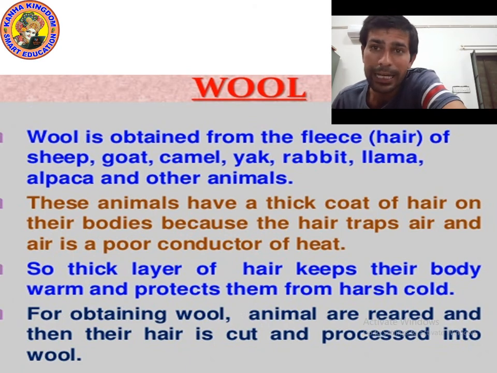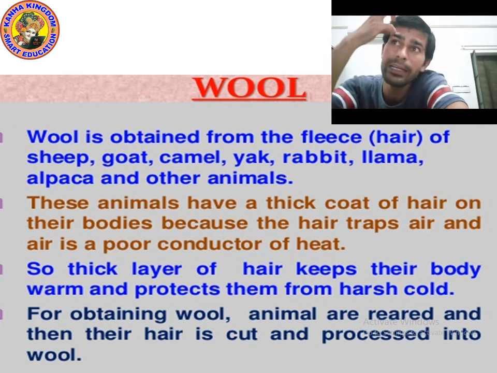These animals have a thick layer of hair. Thick coat of hair means thick layer of fleece on their body, because the hair traps air and air is a poor conductor of heat.